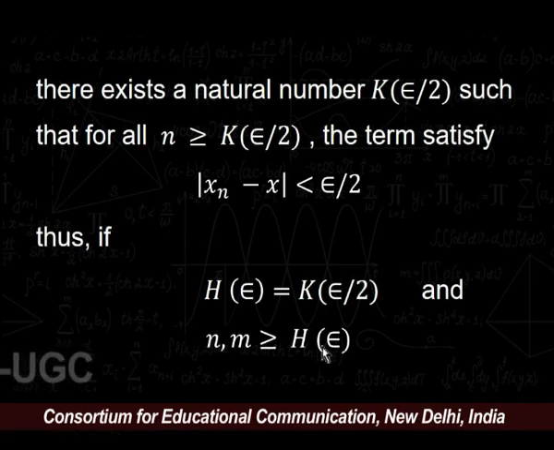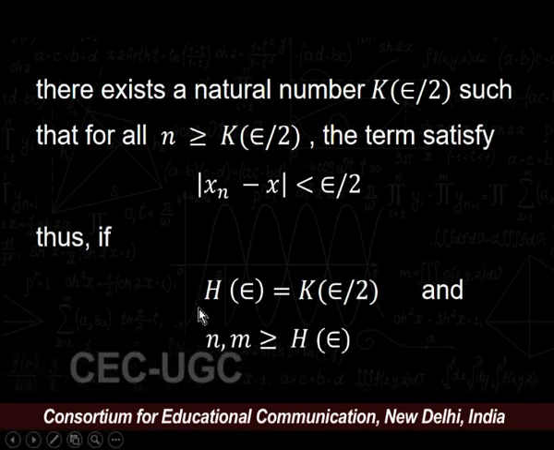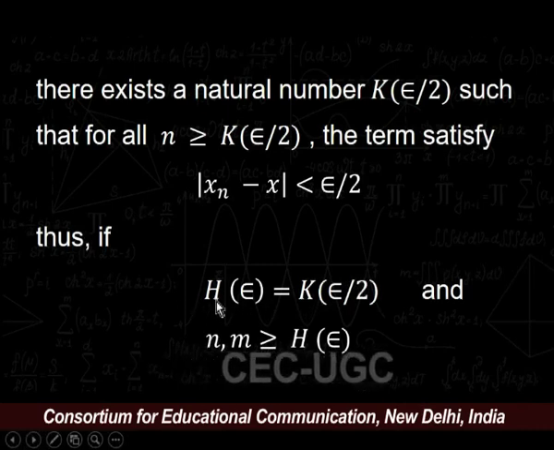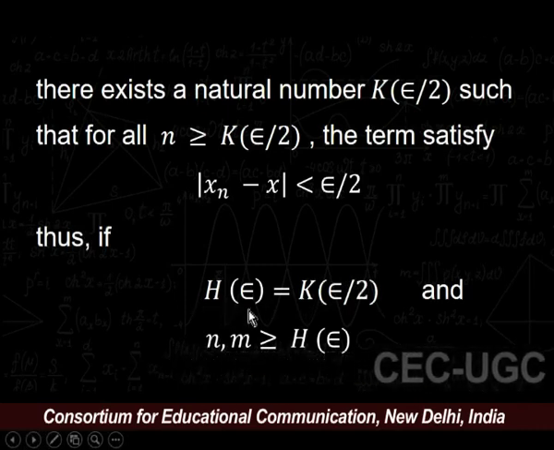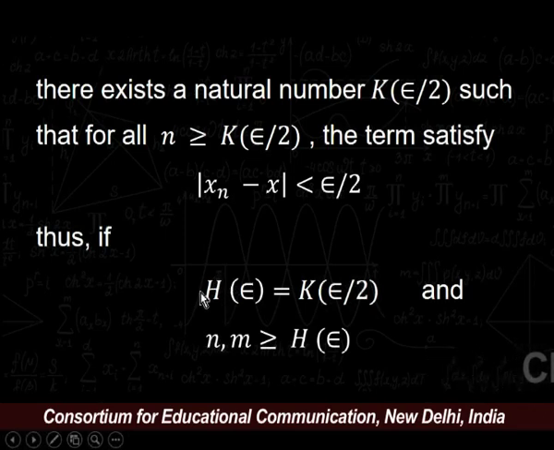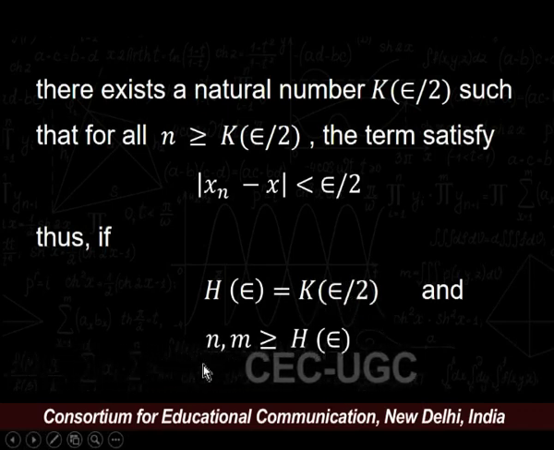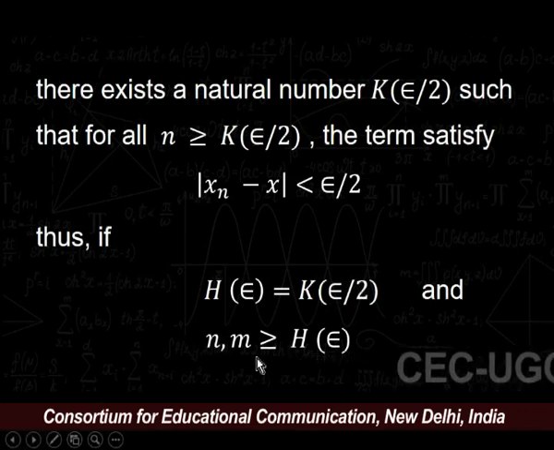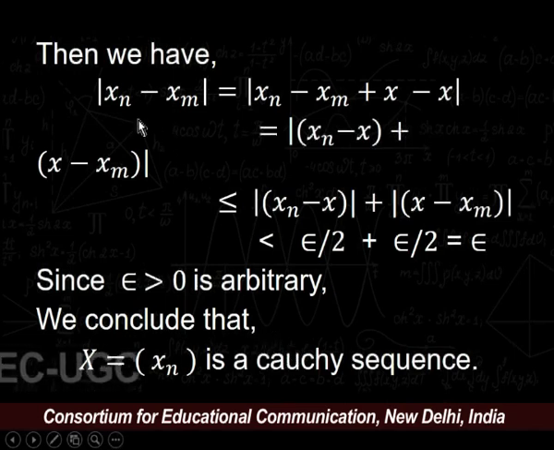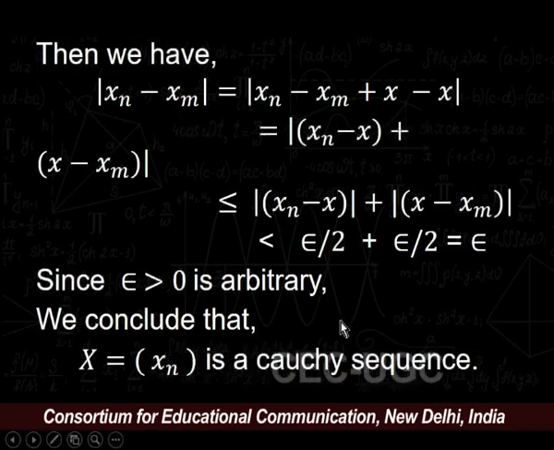Now, if we take h equal to k, where h is a natural number depending upon epsilon, and k is a natural number depending upon epsilon upon 2, then for all natural numbers n and m greater than or equal to h, we have modulus of xn minus xm less than or equal to epsilon upon 2 plus epsilon upon 2, as we discussed earlier.